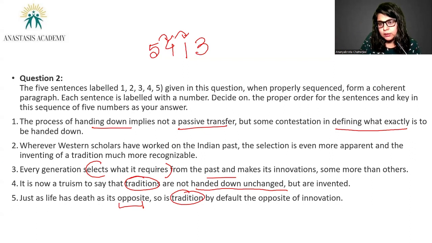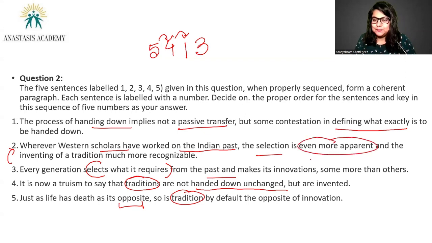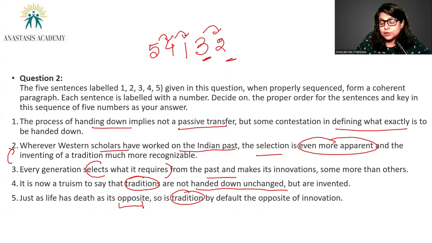And then, because you've talked about selections, whenever Western scholars have worked on the Indian past, the selection is even more apparent. So when you say even more apparent, that means you are comparing it to something that has been previously stated. So there must be another sentence wherein selection was apparent. So 3, 2. 3 also talked about selection from generation to generation, and 2 talks about the selection of Western scholars when they're trying to give their perception on the Indian way of life. So 3, 2, 5, 4, 1, that is going to be the sequence for this question.